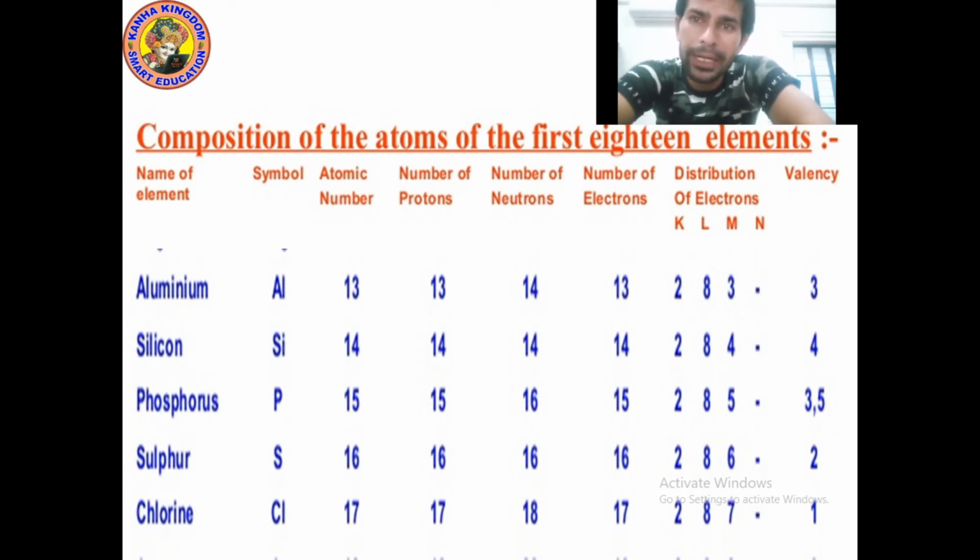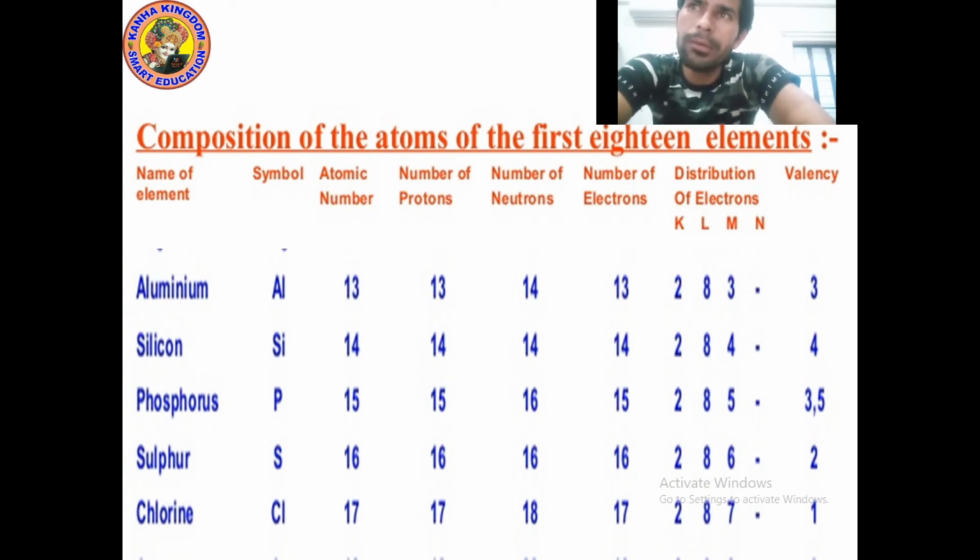Now to complete the octet rule, chlorine needs only 1 electron. To complete the M shell, chlorine needs only 1 electron. So why will it lose 7 electrons? Because it needs only 1. So it will not lose more electrons, it will gain 1 electron. So its valency will be 1.